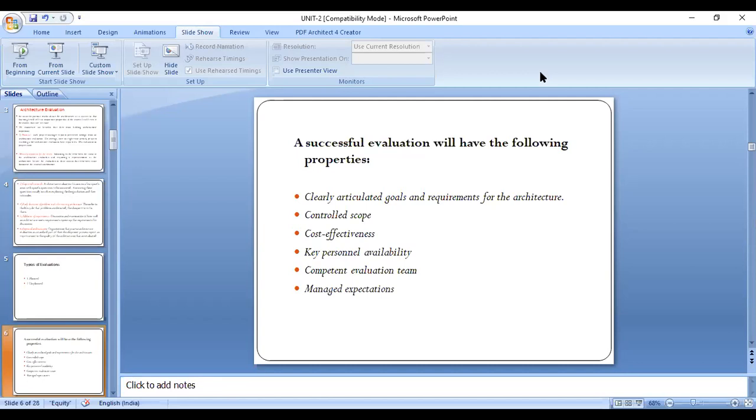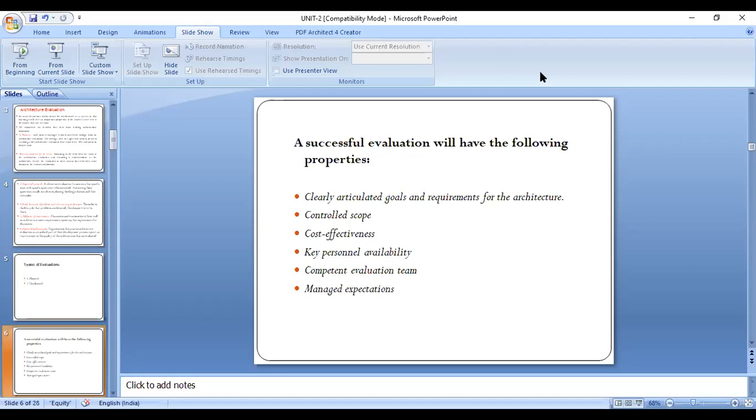But here, after the evaluation, which kind of properties we will get. This is about architecture evaluation. Clear?